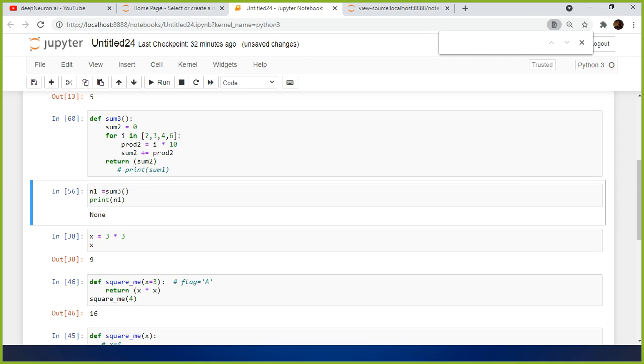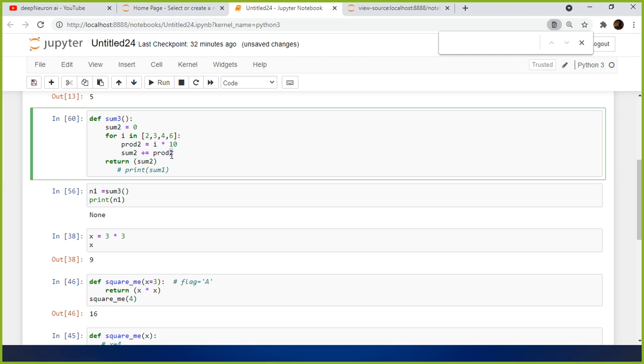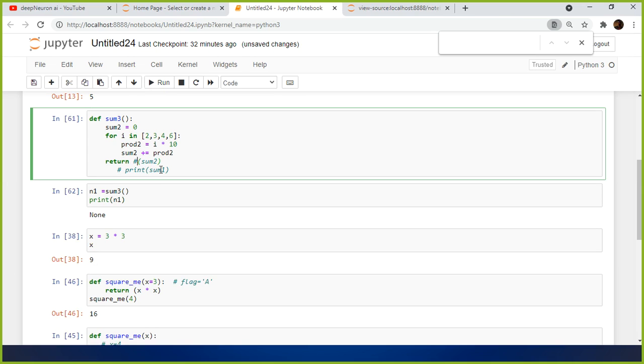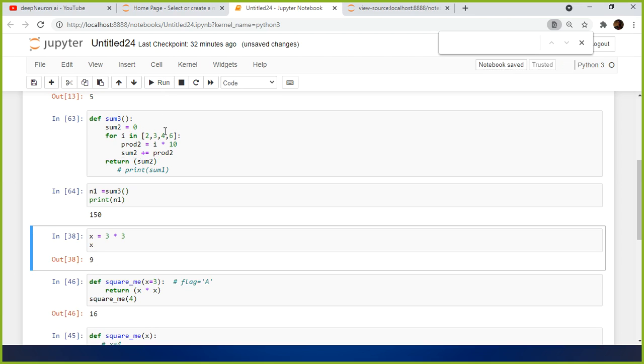But let's say you don't return any expression or any variable. By default, let's say mistakenly, for testing purposes you just commented it, or you forgot to uncomment this one. What will happen is this is not going to return any value, None. So then what you do is just uncomment it, and you get 150.